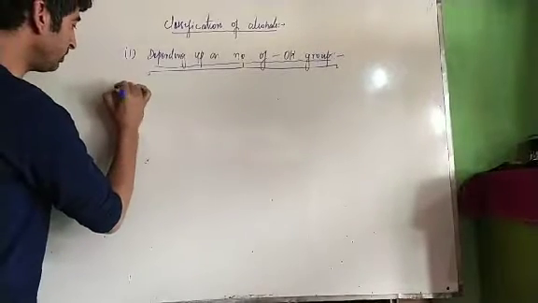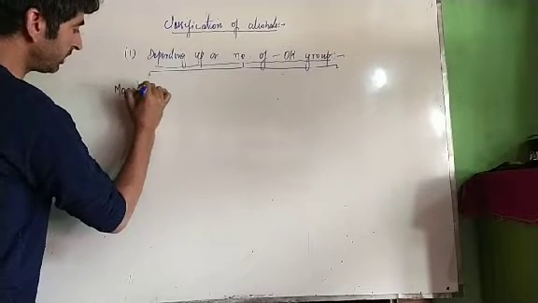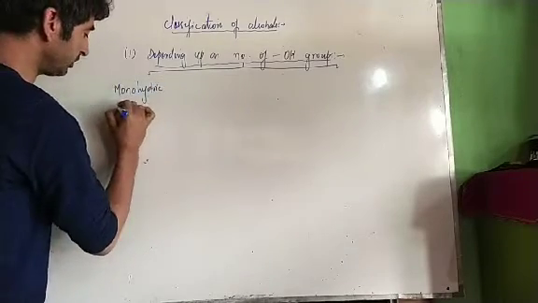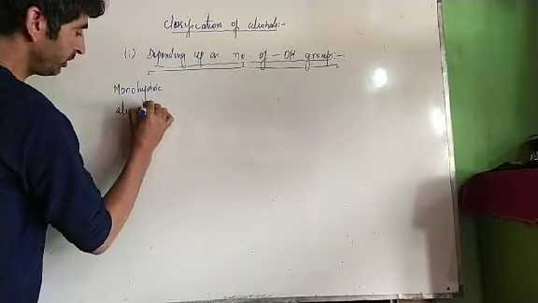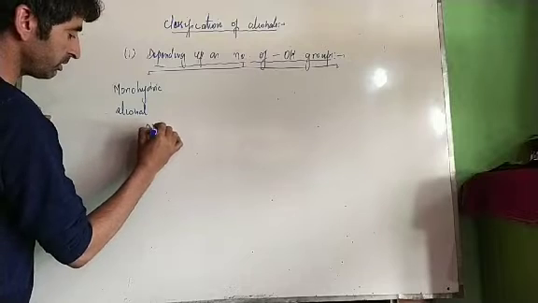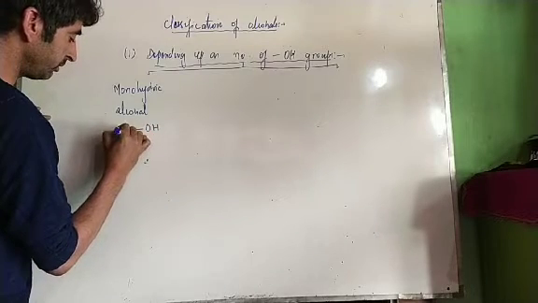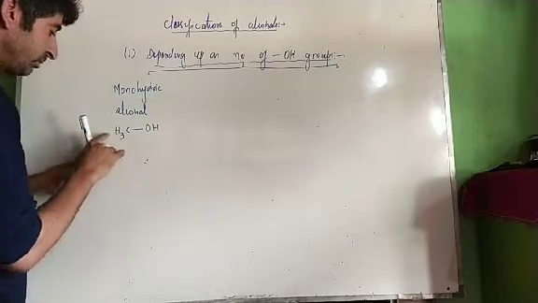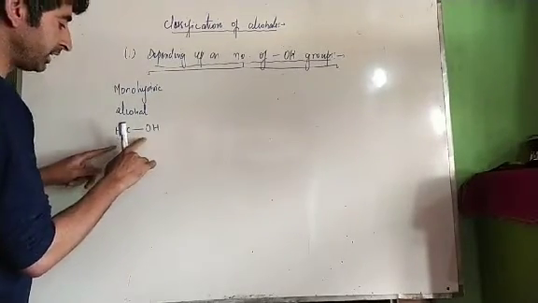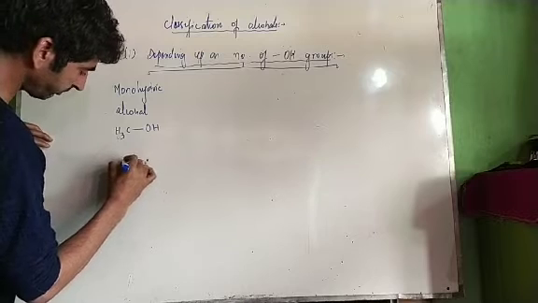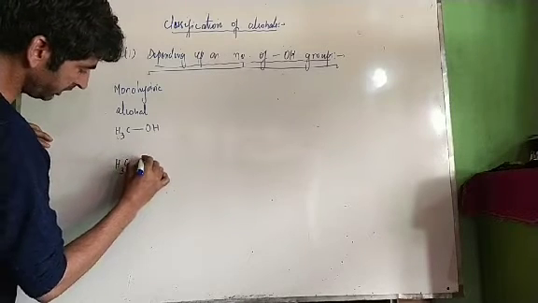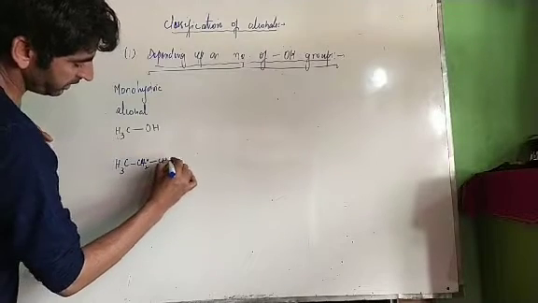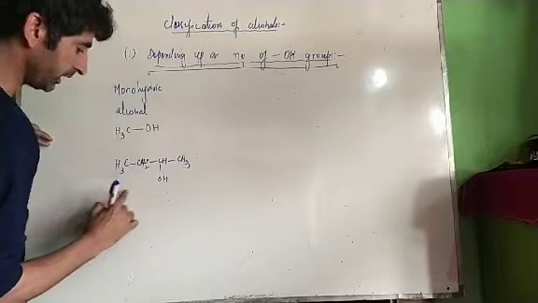Now we have monohydric alcohols. We classify them as monohydric alcohols. Mono means single, meaning those alcohols which contain only one OH group. For example, methanol contains only one OH group. It is a monohydric alcohol. For example, CH3CH2CHOHCH3, secondary butyl alcohol.